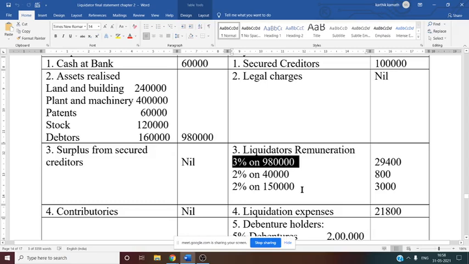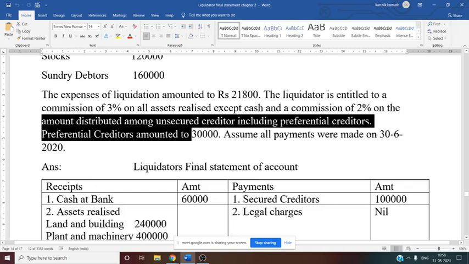So now next thing, next 2% you have to calculate for preferential creditor also. Unsecured creditor also you have to calculate, preferential creditor also you have to calculate. Why? Because if you see the adjustment in this question, you will come to know. They have said amount distributed among the unsecured creditor including the preferential creditor. So now we want preferential creditor information. Preferential creditor, they have given you 30,000, but we have taken 40,000. Why? Because income tax due is there.